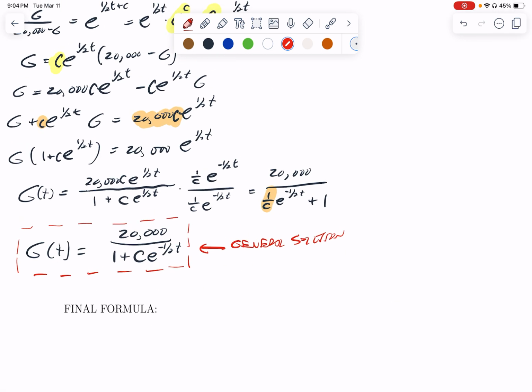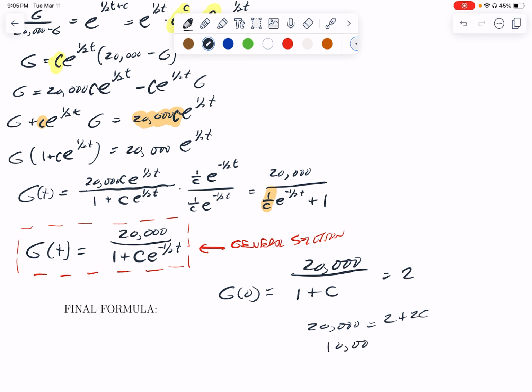We still need to find our particular solution. We know that g of 0, let's just note e to the 0 is 1, is equal to 2. So if we multiply both sides by that denominator, we would have 20,000 equals 2 plus 2c.